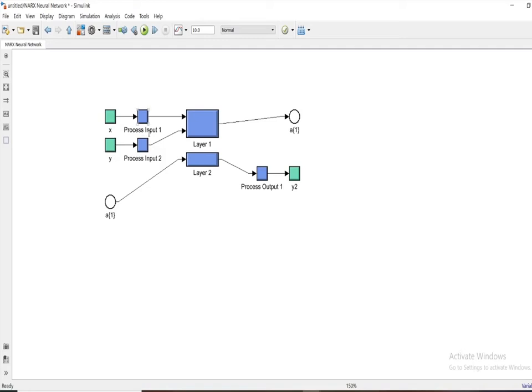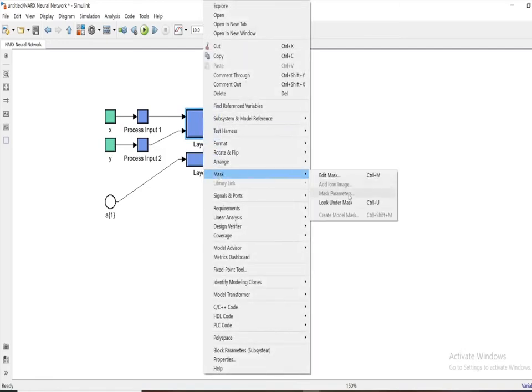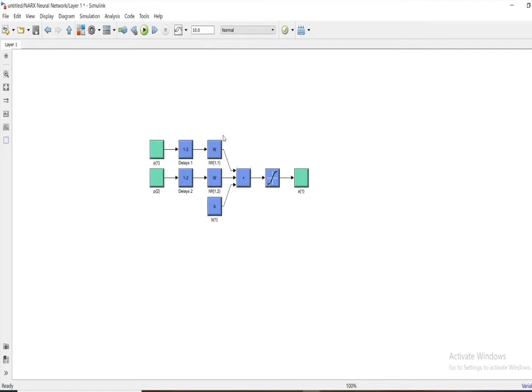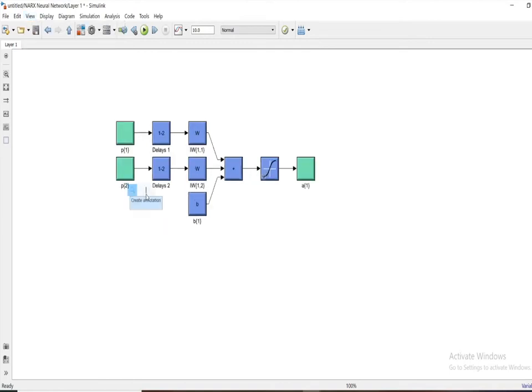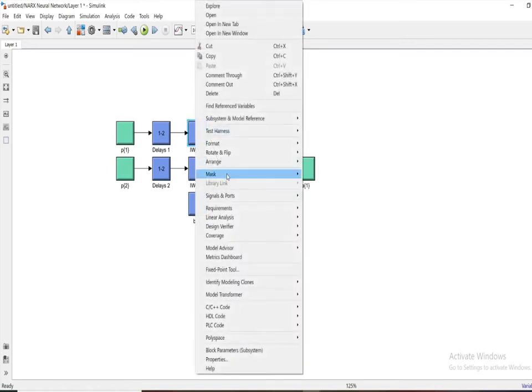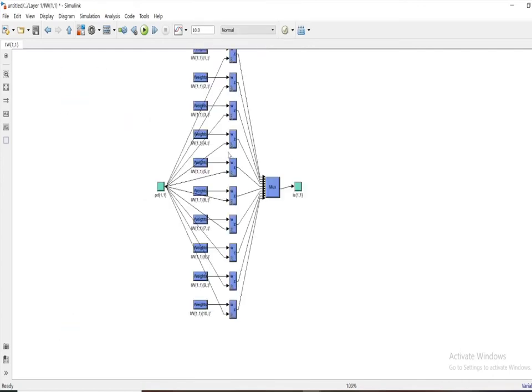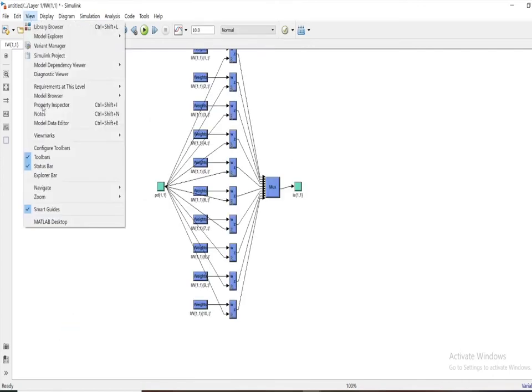But now I came to weight. What is weight? To know about this, I right-click on the layer, and you will get a mask. Again I look under the mask. Now there are Ws, nothing but weights. There are weights of 1,1 and 1,2, and by combination of these there is an addition. Again I look under that mask, and now you will get a clear picture of what weights are.